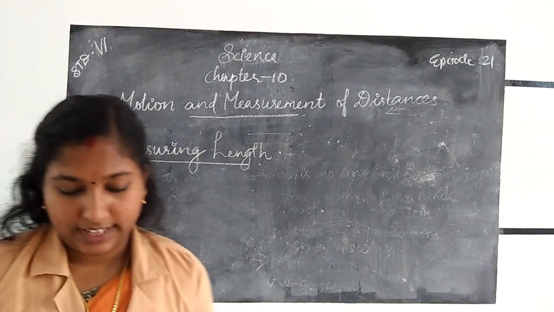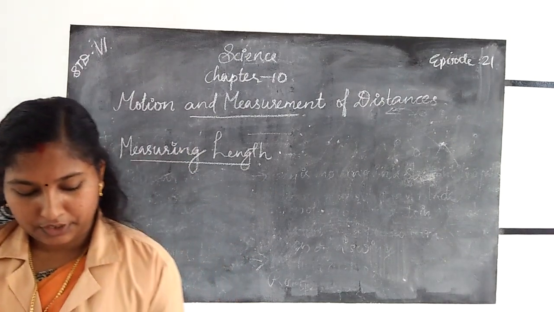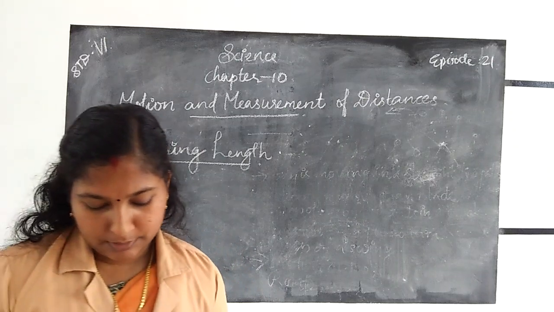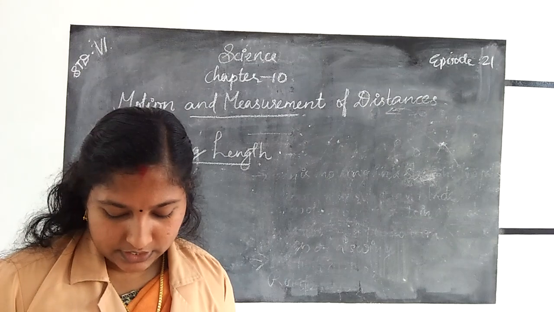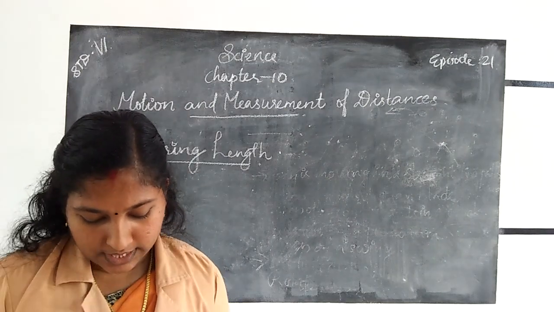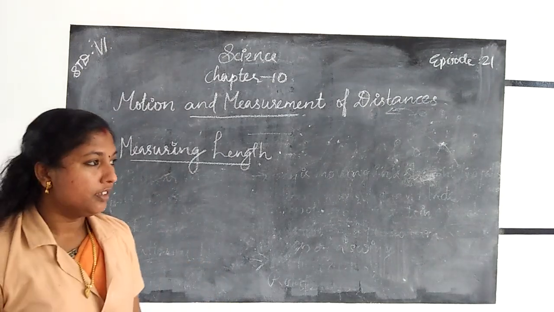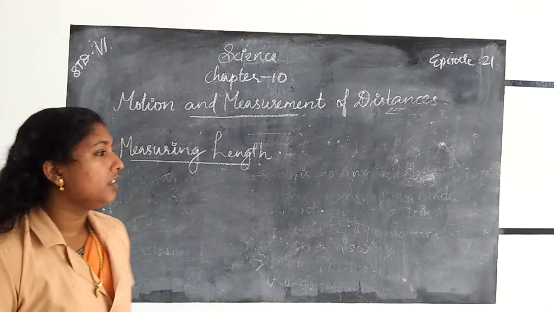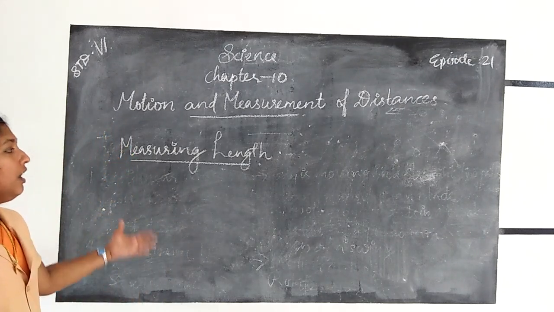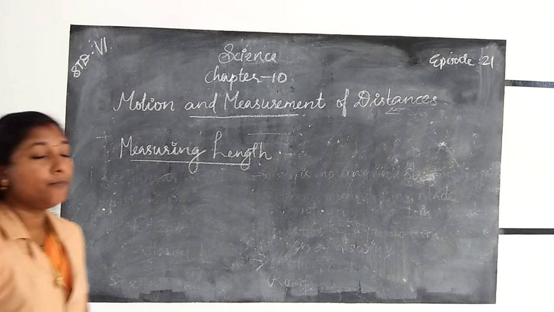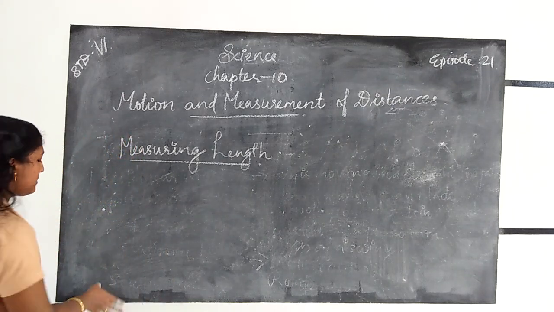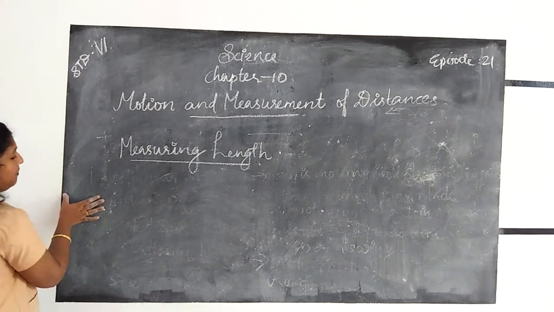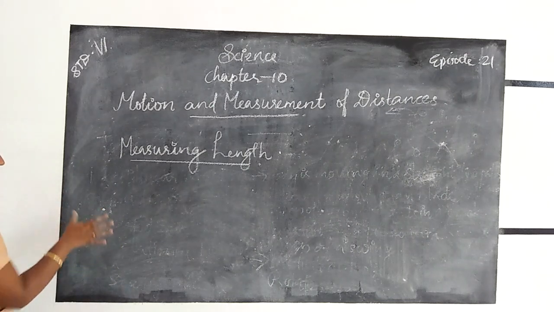Measuring length. Do you know how the length was measured by people in the ancient period? They used their hand span, and also their foot to measure distance. Hand span means, if we measure the blackboard, we use the hand span.